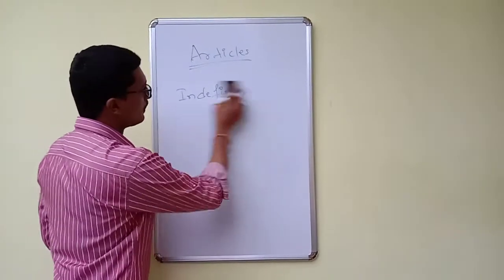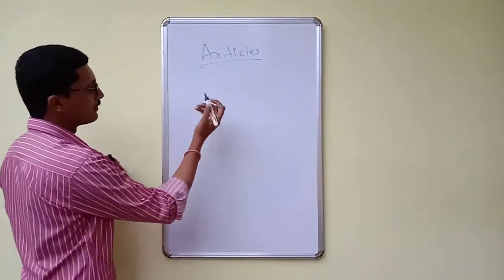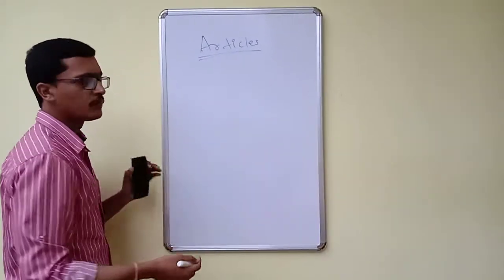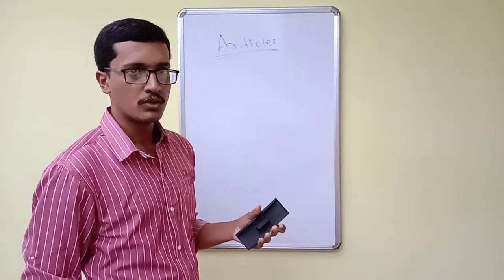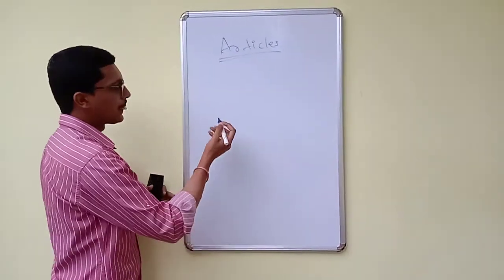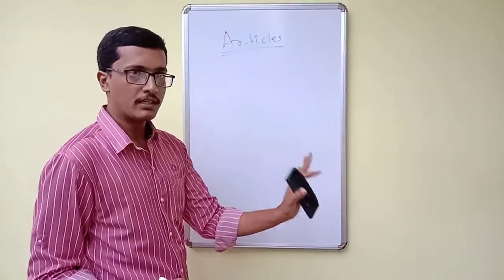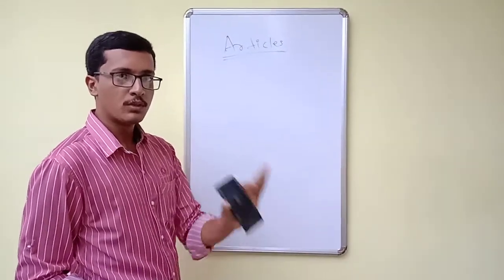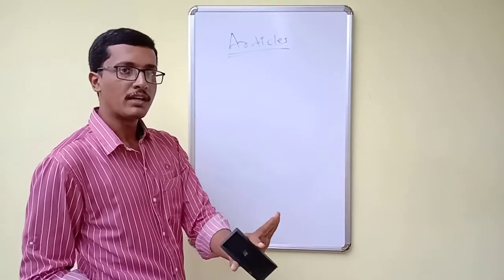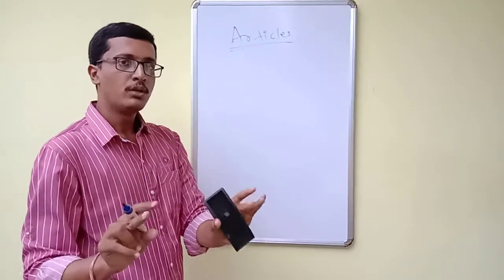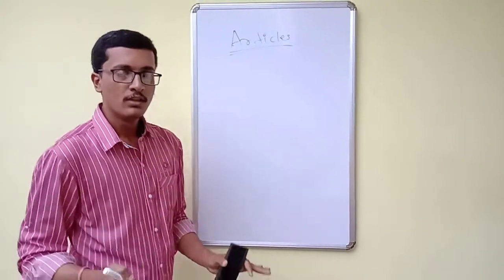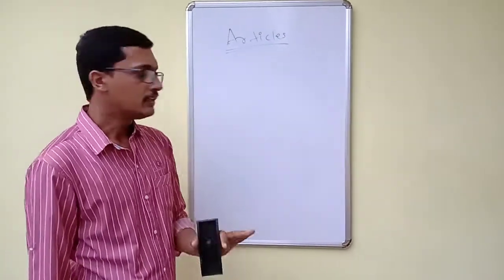You can make a huge list of words, especially the consonants, which begin with different kinds of sounds, but you have to use the indefinite article "a". But whenever the word begins with a vowel sound, you have to use the indefinite article "an". These are the only two things we have to pay attention to in understanding the indefinite article here.